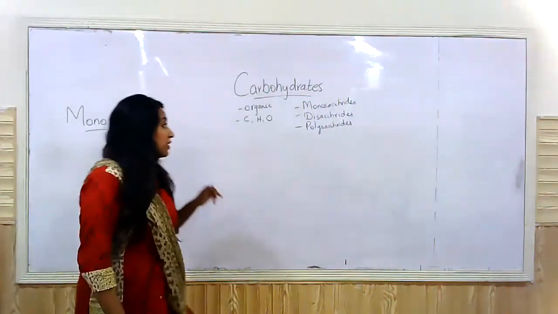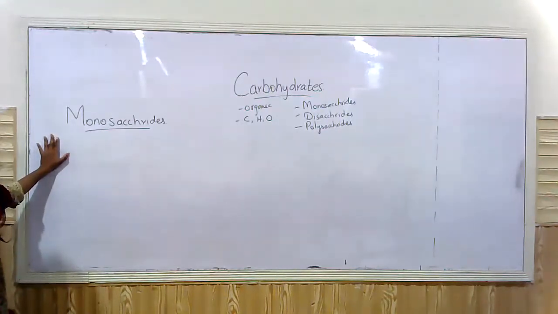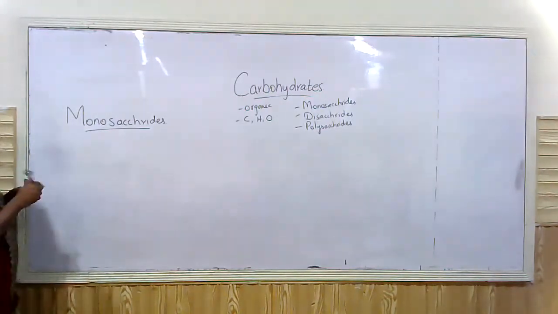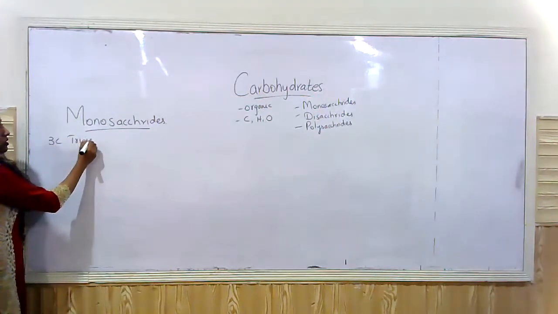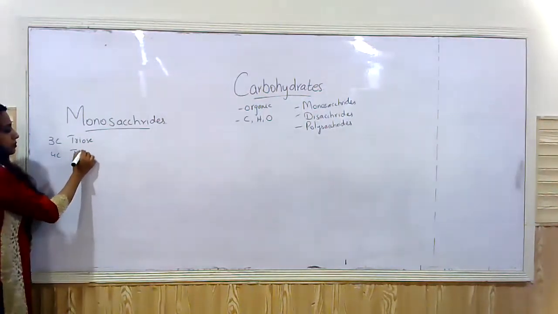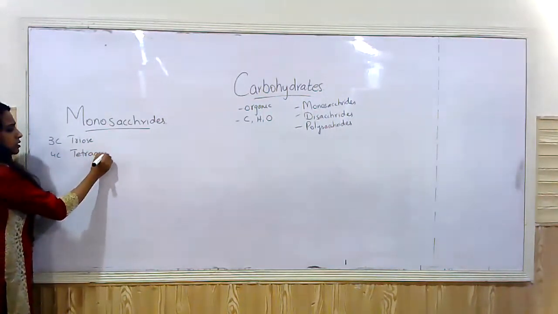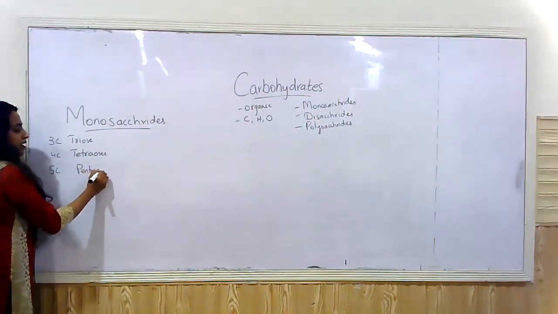And we discussed the other day as well that the smallest monosaccharides are called trioses, right? 3 carbon ones, they're called trioses. Then you have 4 carbon ones, which are called tetroses. Then you have 5 carbon ones that are called pentoses.